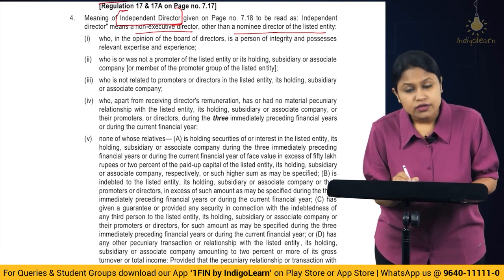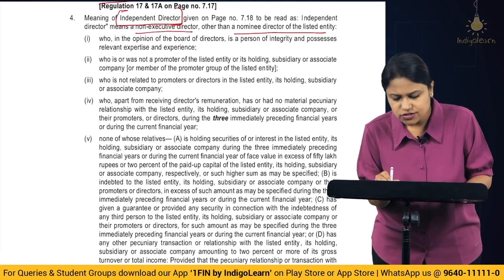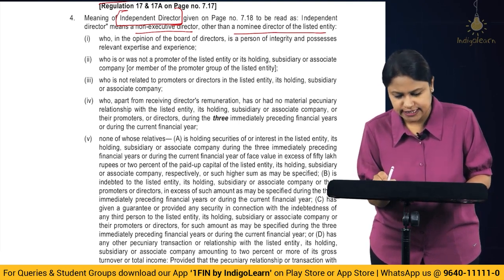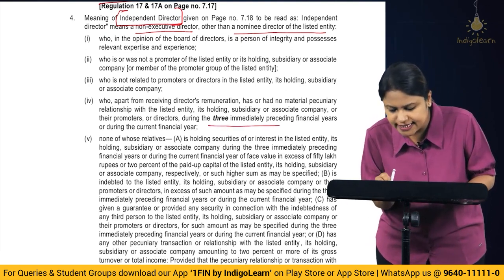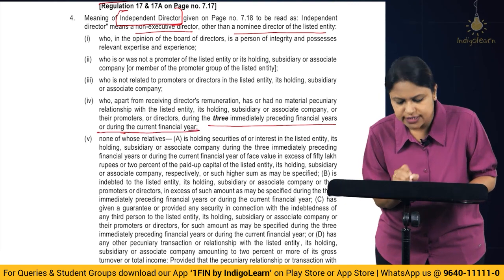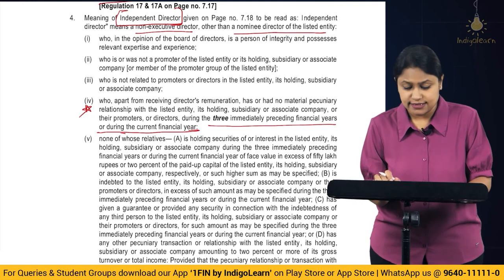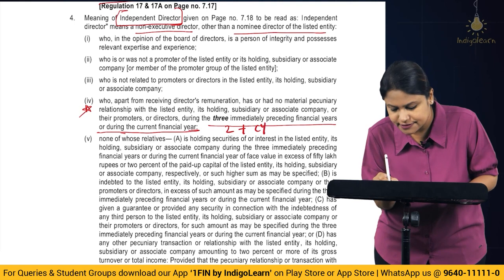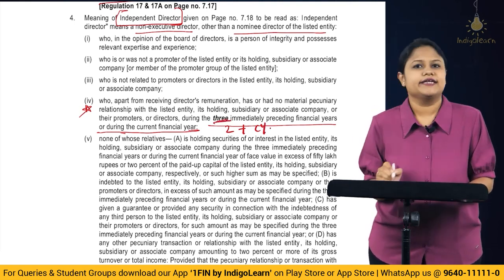One of those is: who, apart from receiving director's remuneration, has or had no material pecuniary relationship with the listed entity, its holding, subsidiary or associate company, or their promoter or directors during the 3 immediately preceding financial years or during the current financial year. So when you look into this qualification or disqualification, earlier the timeline was 2 plus the current year. Now it has been amended and made 3 plus the current year.